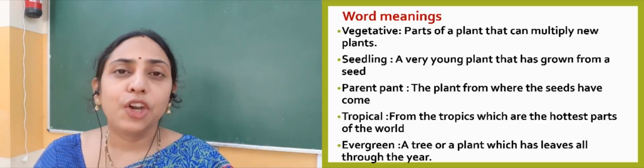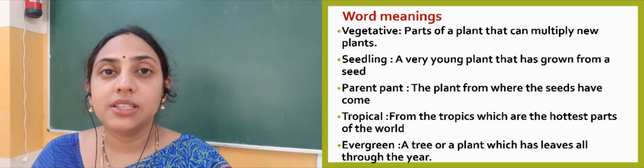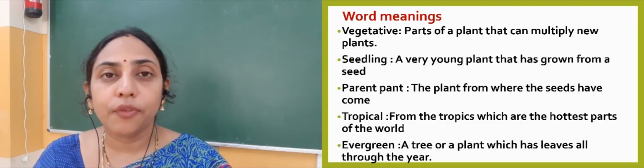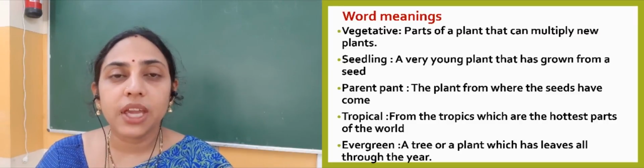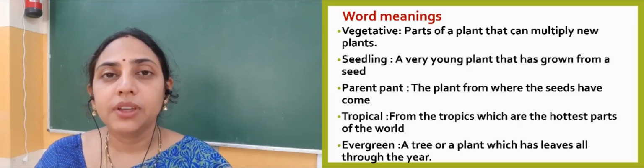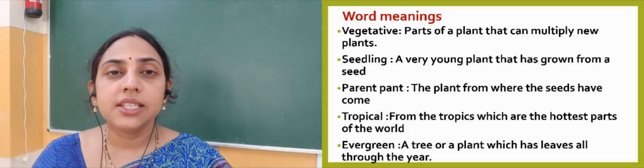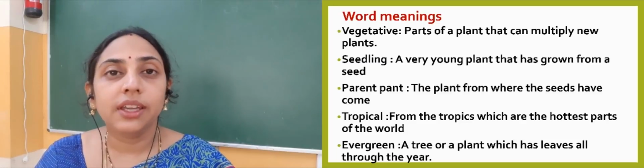Then we have tropical. It is from the tropics, that means the hottest part of the world, and the plants that grow there are called tropical. In the same way, evergreen means the plants that are green throughout the year.